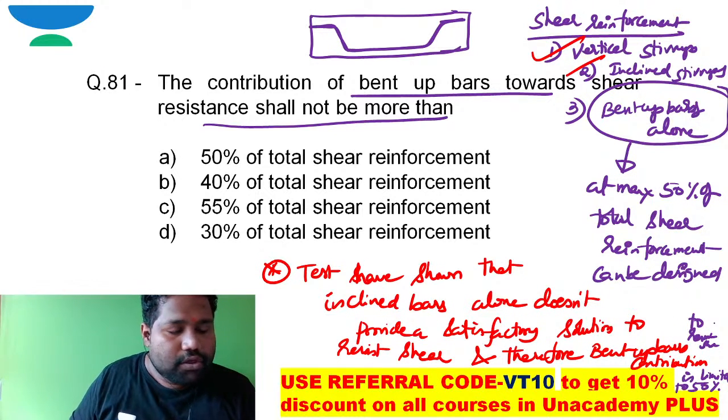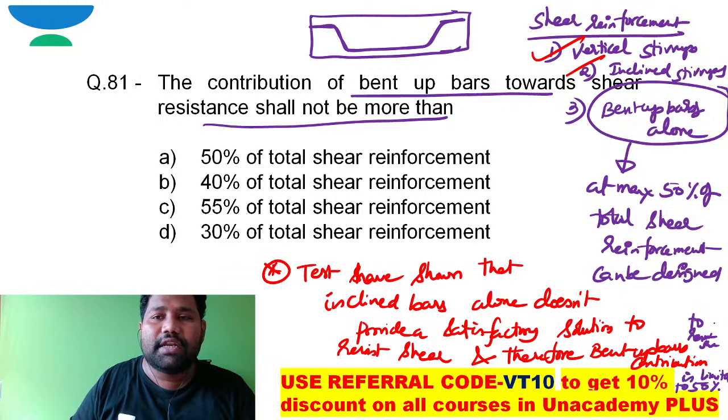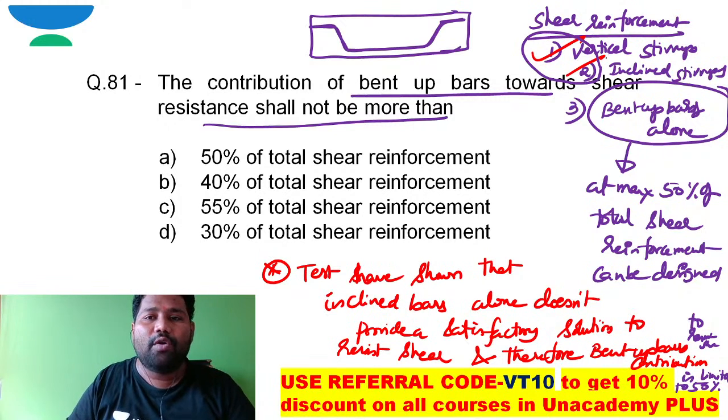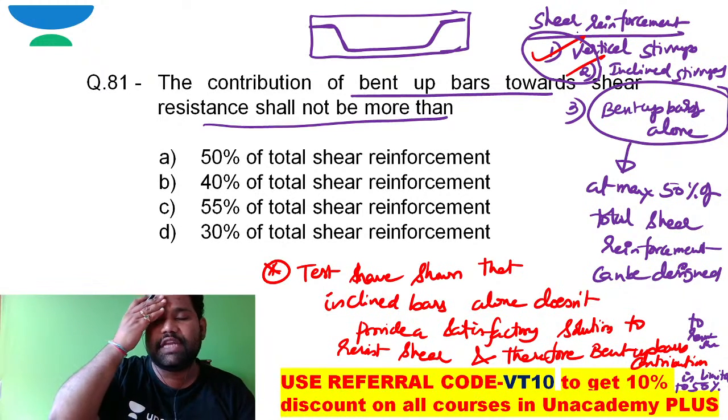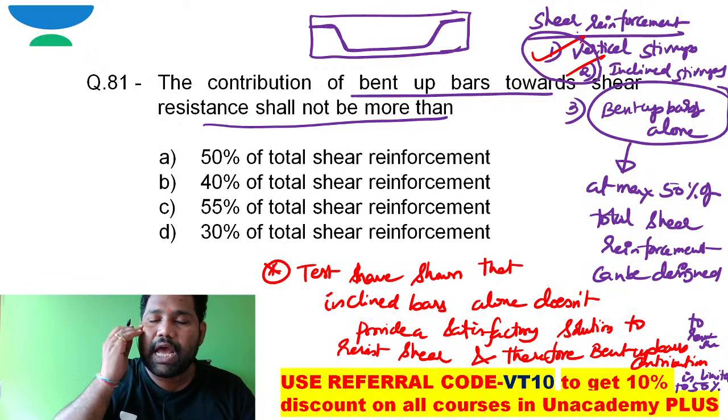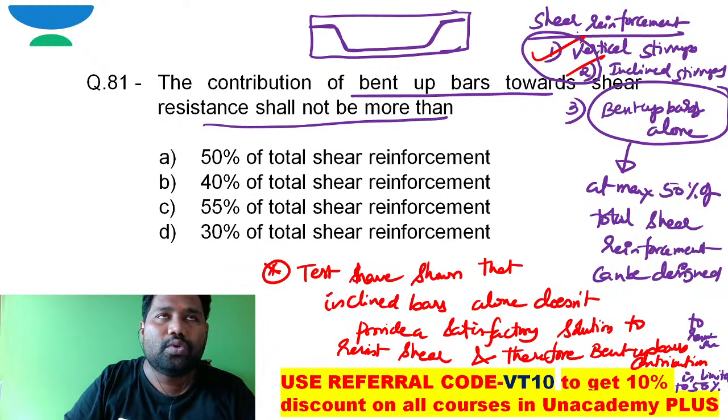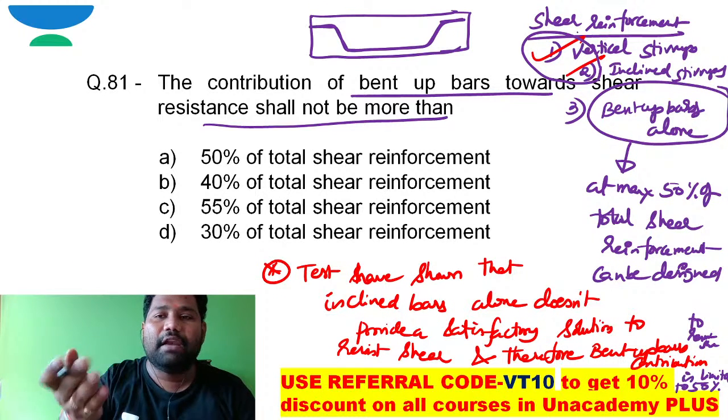The remaining shear reinforcement can be provided with the help of vertical stirrups or inclined stirrups. Out of these, the best one in terms of stability is vertical stirrups. I recommend doing the reinforcement design with vertical stirrups.